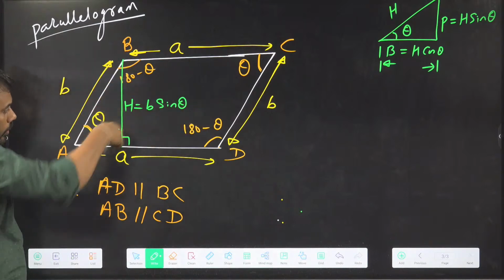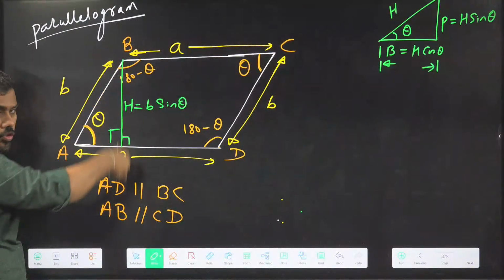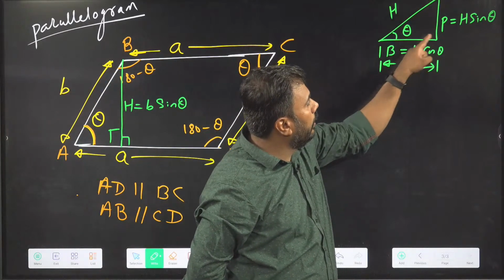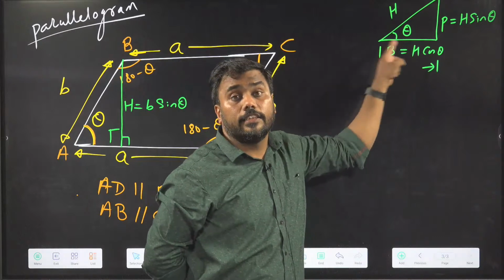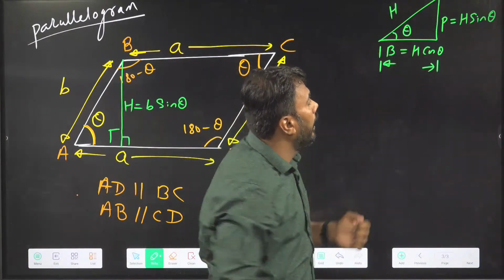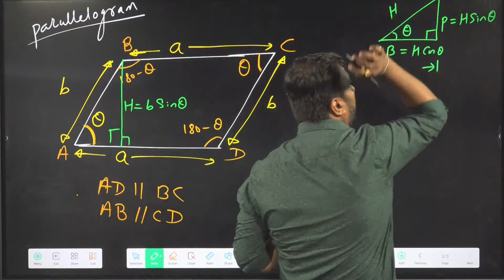Because this is perpendicular. In front of angle theta, the side is called perpendicular. The side along the theta angle is called base. And in front of 90, the side is called hypotenuse.